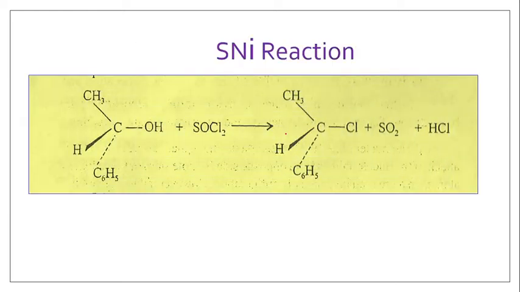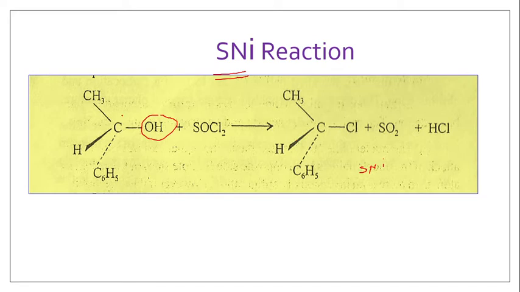In the SNi reaction, when alcohol reacts with thionyl chloride, SOCl2, the chlorine atom is added from the same side as the leaving group, that means from the same side as OH. So that's why this is not SN2 but SNi. There is retention of configuration in the product, so it is the same as that of the reactant. That's why this is different from SN2, it is SNi.